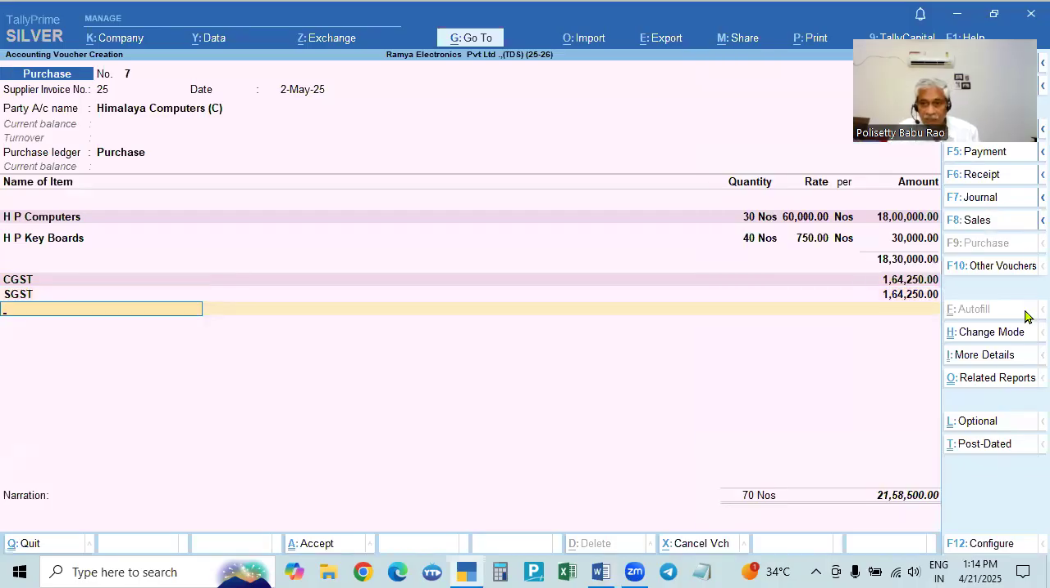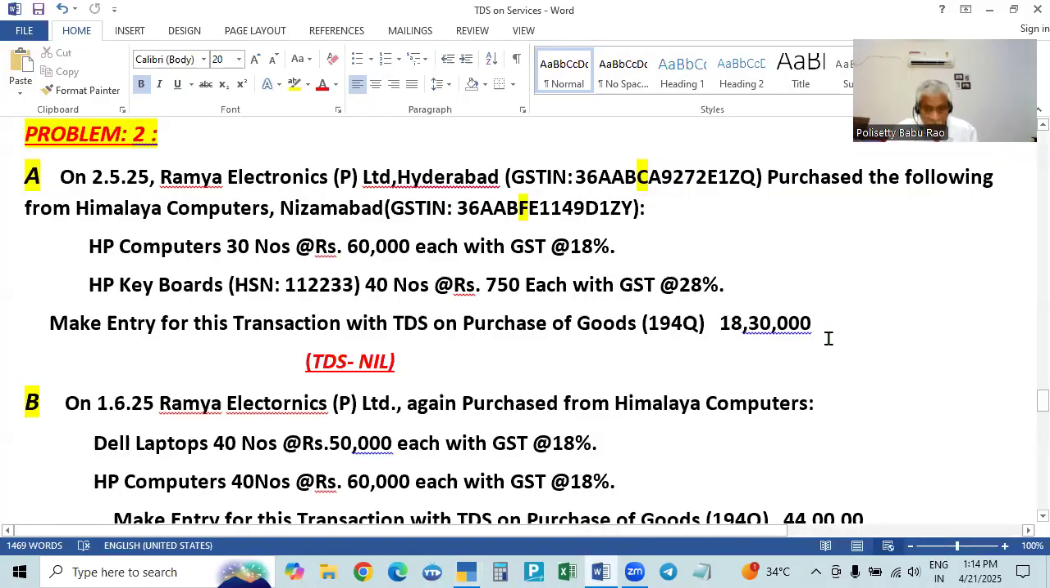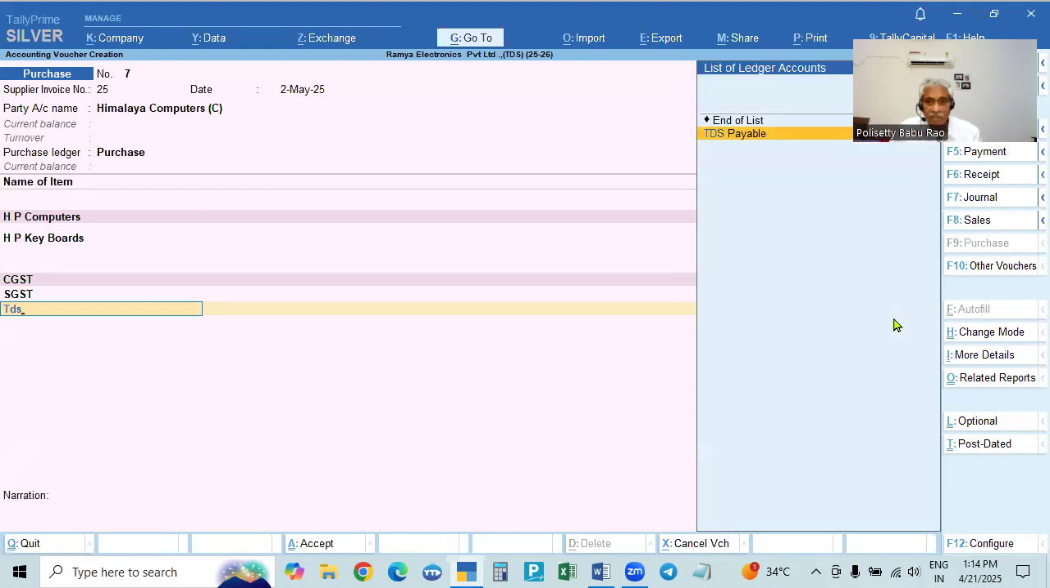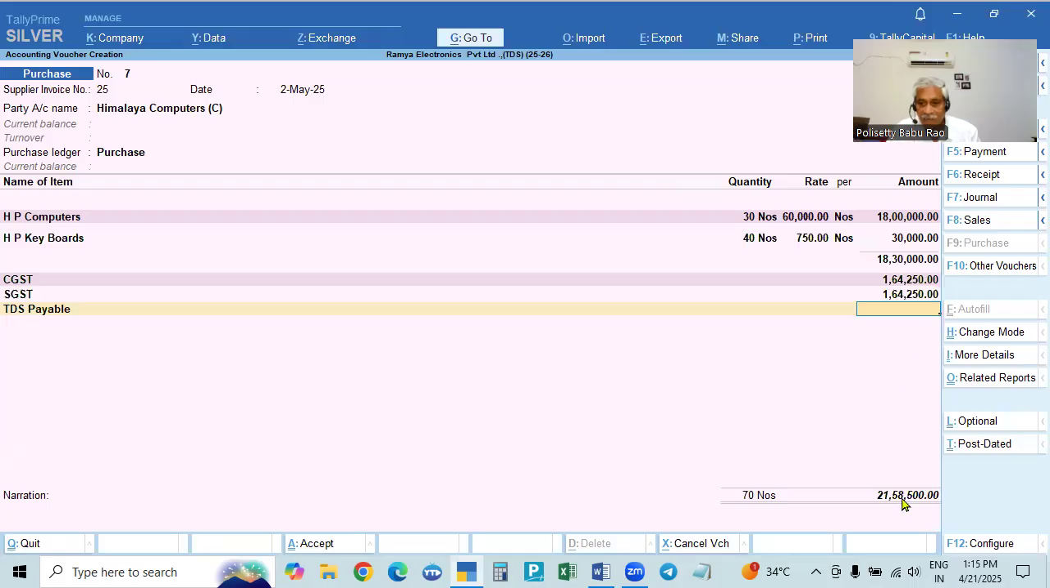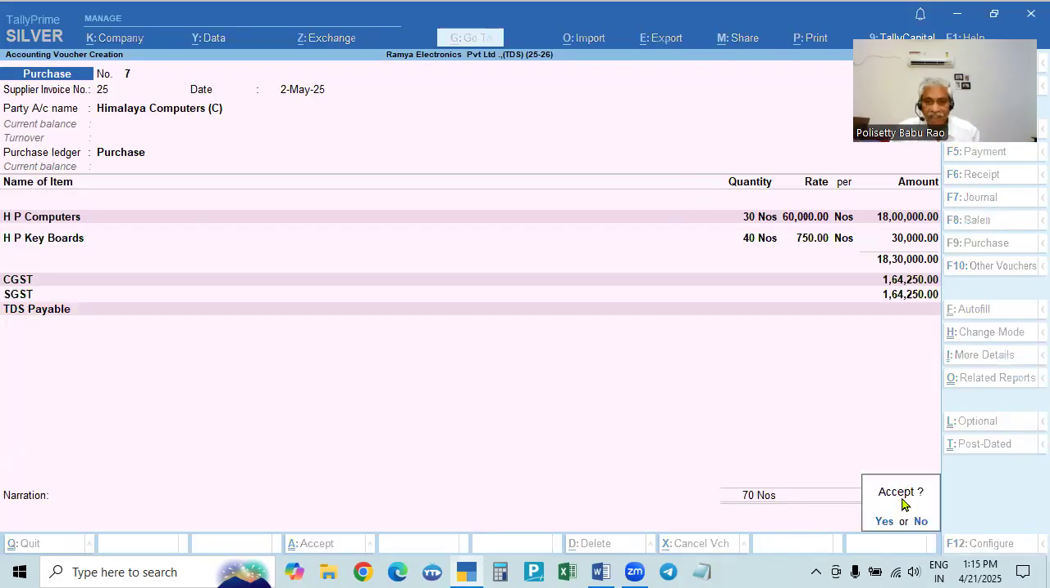Now you see the total amount of purchase is 18 lakhs 30,000. I have given 18 lakhs 30,000. So it is 18 lakh for this company. This is the first bill. So this is not crossing. Even if you take this TDS payable, it will not calculate because the tax is not deducted in the first bill because it does not cross the limit.